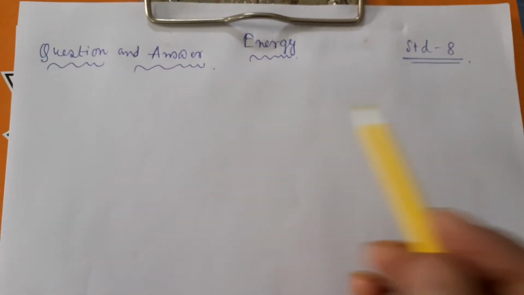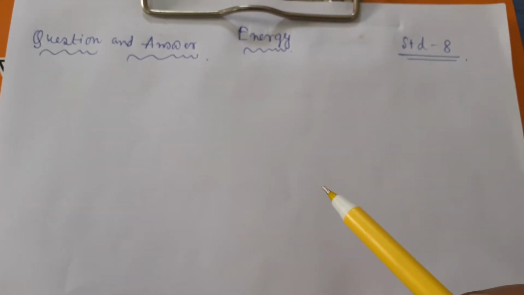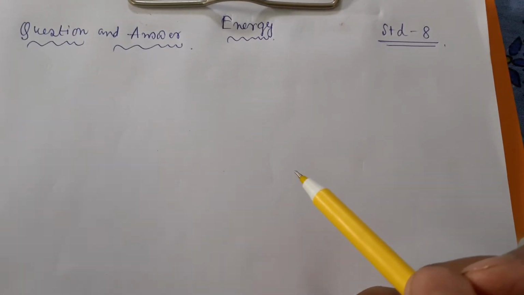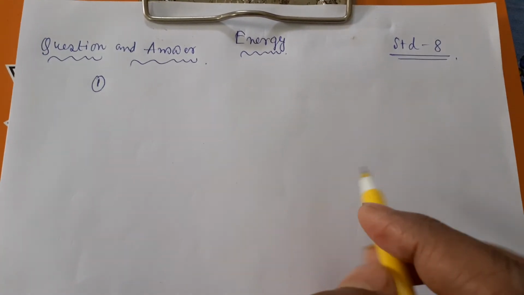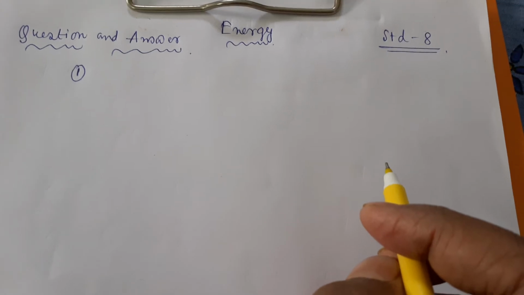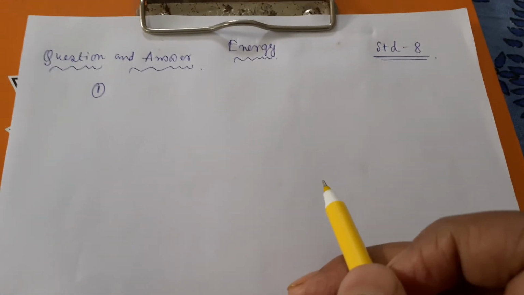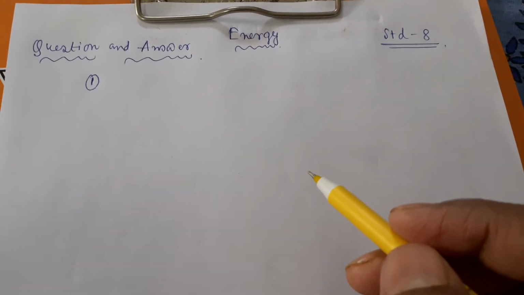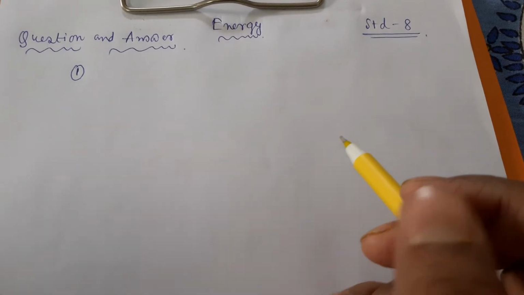Today we'll continue the same chapter, the question-answer part of energy. Long answer type questions we will start from here today. The first question given in long answer type is: state the law of conservation of energy by giving a suitable example. The law of conservation of energy means we all know that energy cannot be created, cannot be destroyed, but it can change its form from one to another.